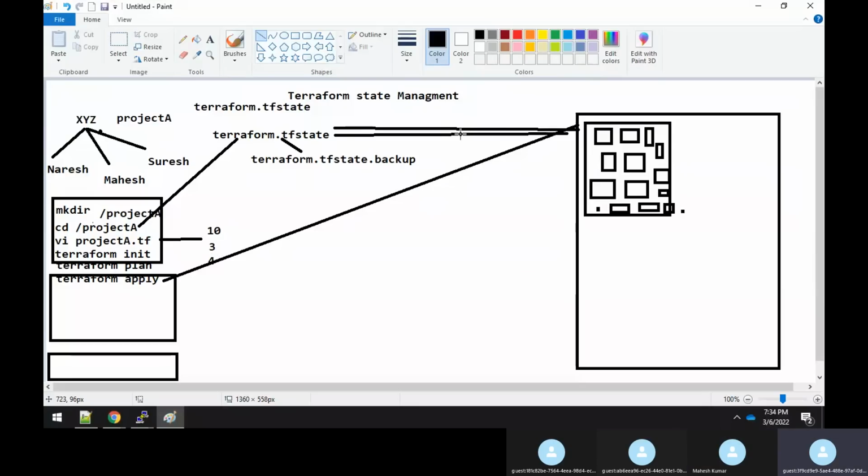Now you go to the console and manually delete one EC2 instance. This resource information is there in the Terraform state file, but you have gone and manually deleted it. Now again you do a Terraform apply. The Terraform state file has a sync with this AWS account. It will check whichever resources are there, whether they exist in AWS or not. If one is not there, it will recreate that EC2 instance again.